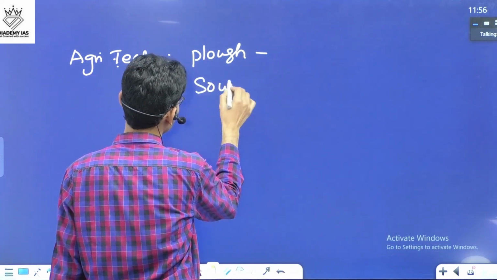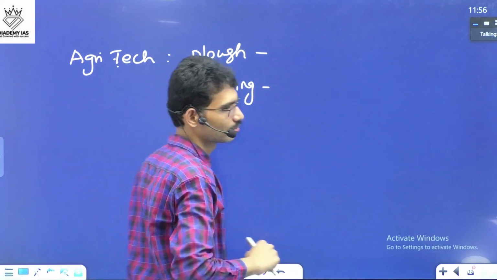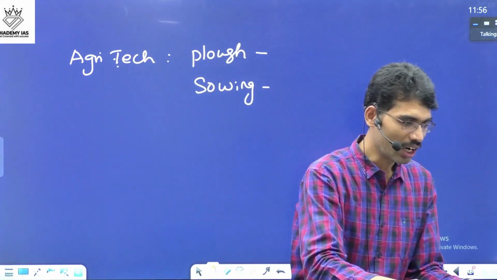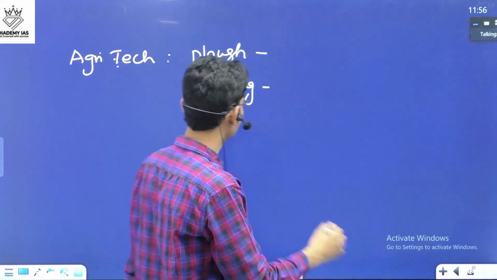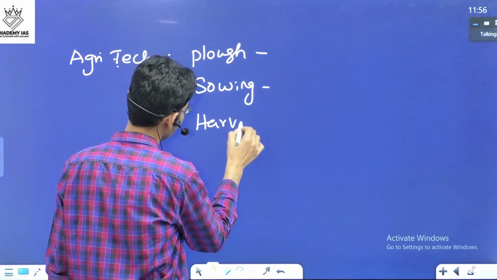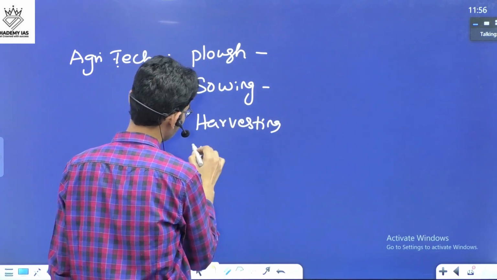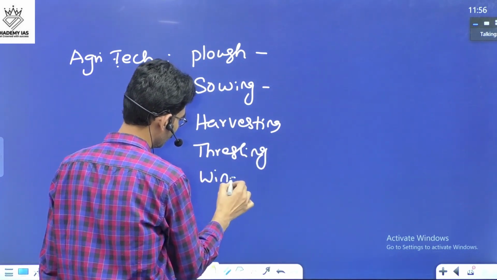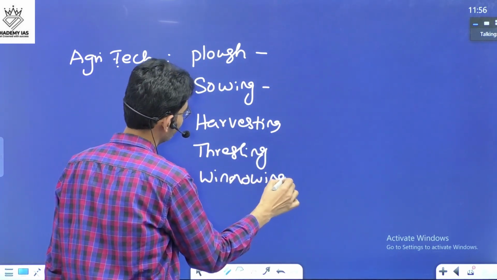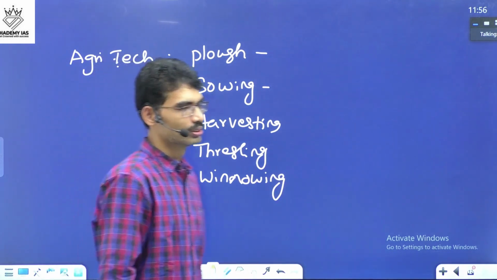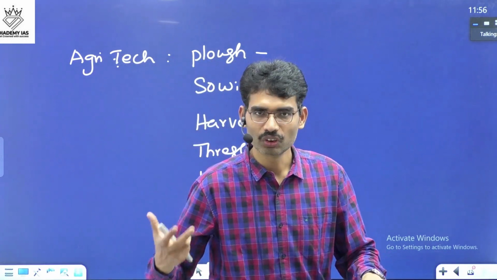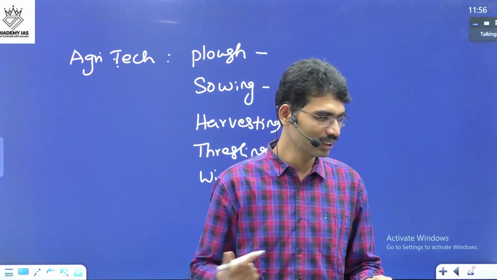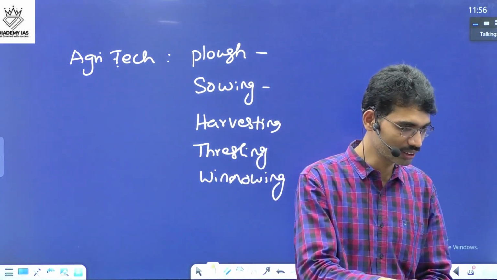Sowing. Next one, harvesting, threshing, winnowing. So this is the technology during Delhi Sultanate time period. This was the technology they were also using.